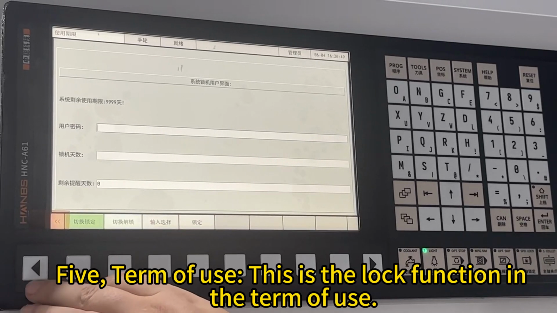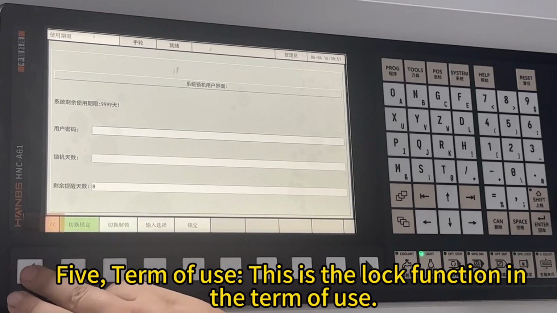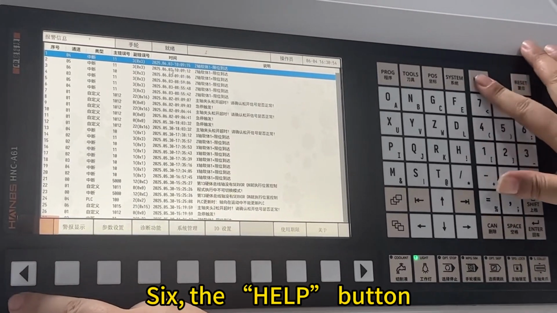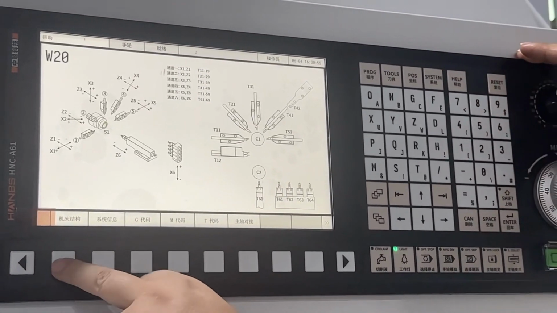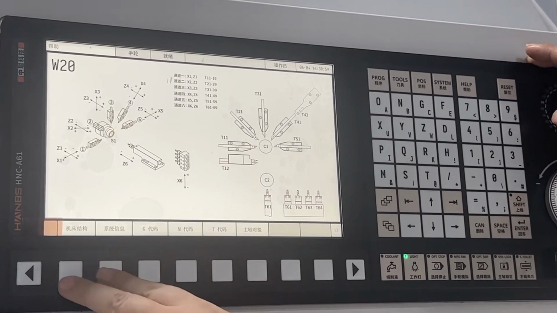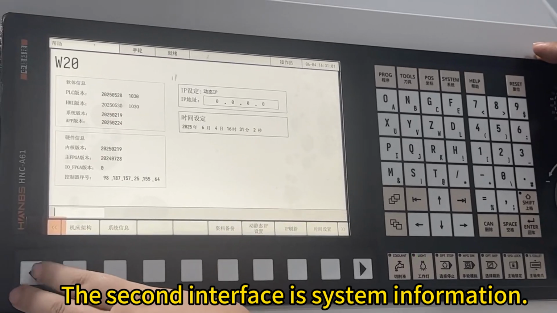Fifth, term of use. This is the log function in the term of use. Sixth, the help button. The first interface is the machine tool structure. The second interface is system information.